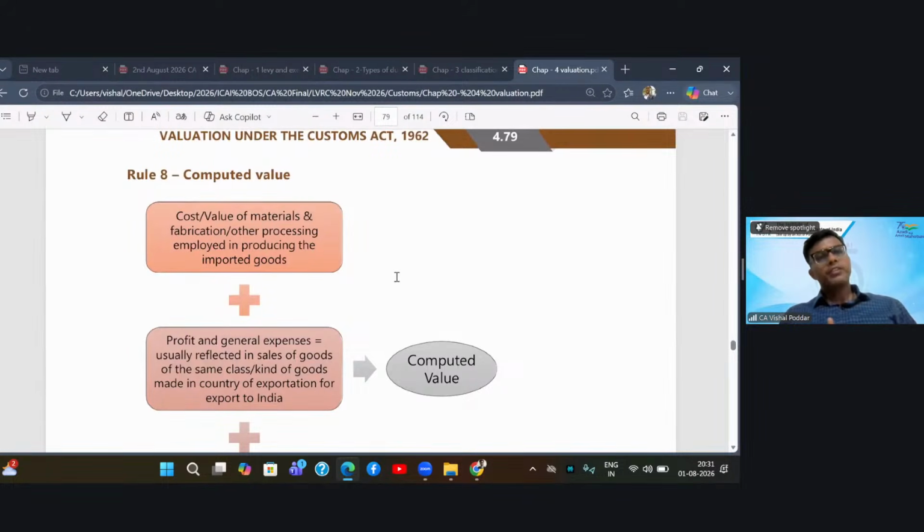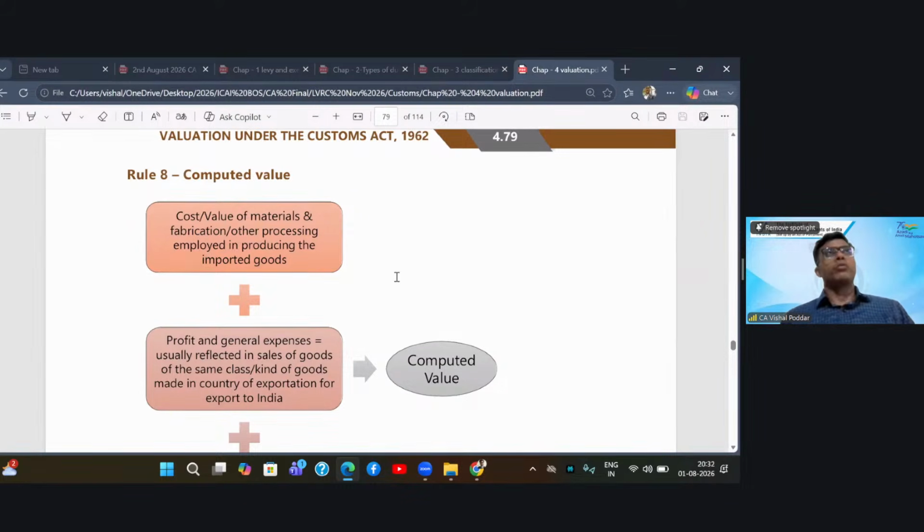Other than this, the second option is rule 8. Rule 8 is the computed value. I always call this the costing value, the value that you will derive by doing costing. For this, you need to get your supplier's cost details.